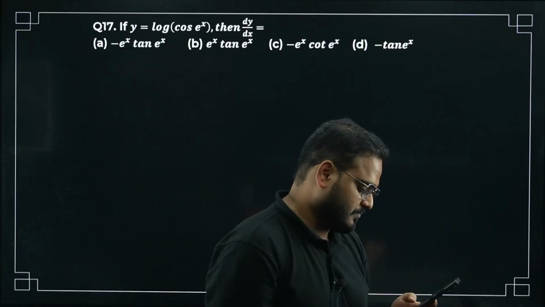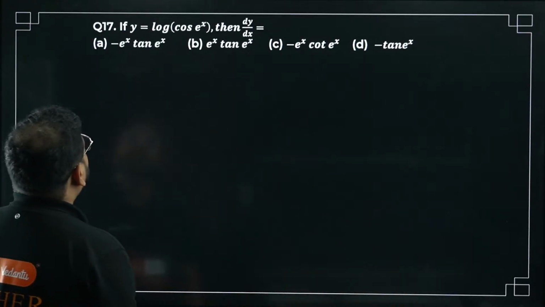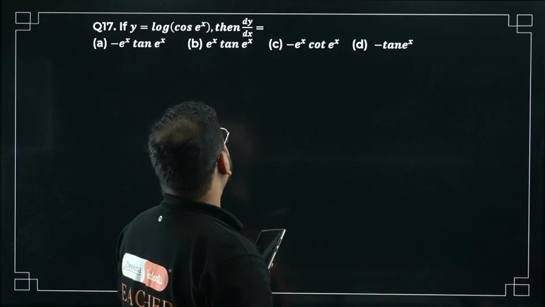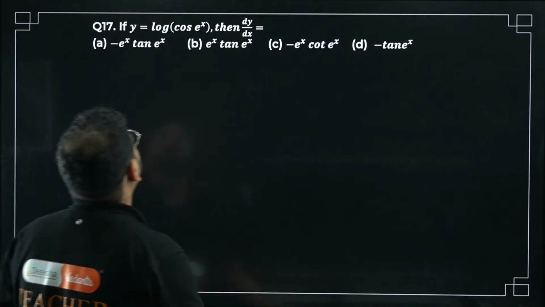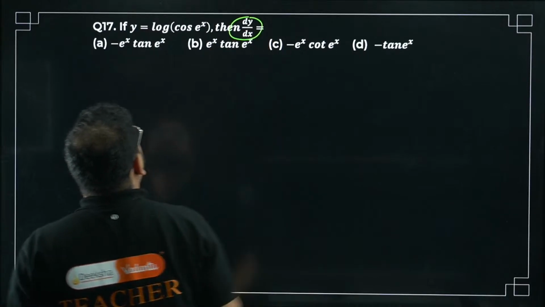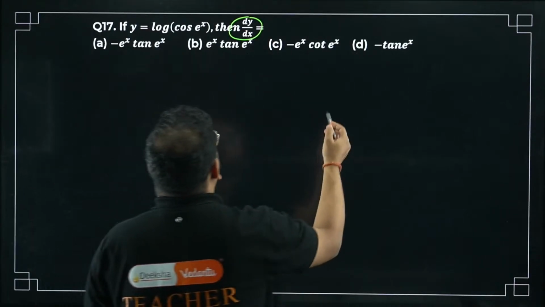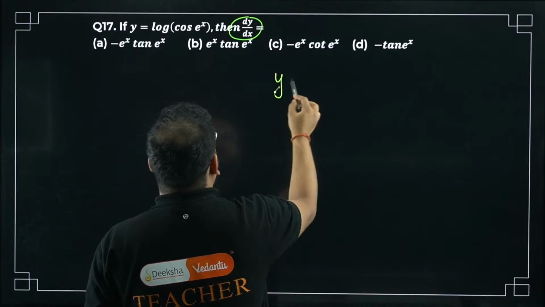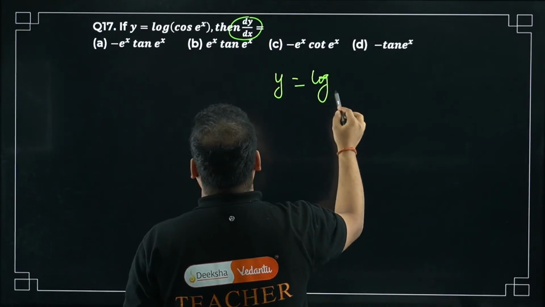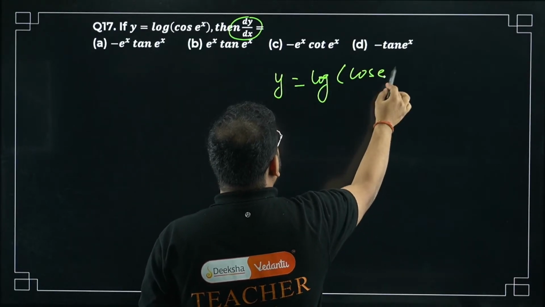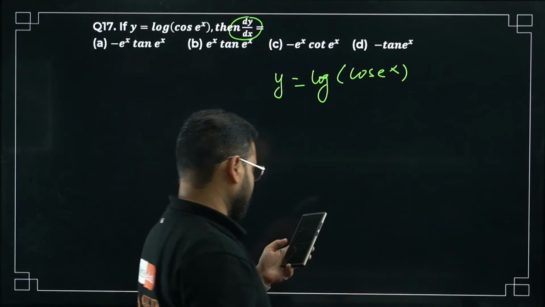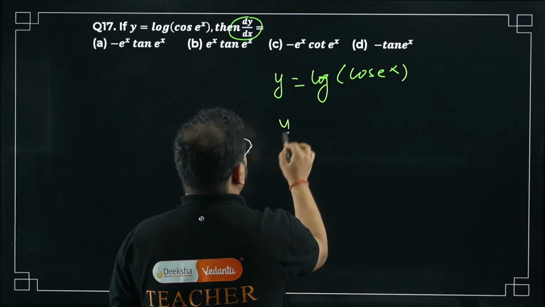Y equal to log of cos e power x, then find dy by dx. Find this differentiation. Can we do this? Y equal to log of cos e power x. Simple question, I think. This one is very simple. I can do it from my side only.